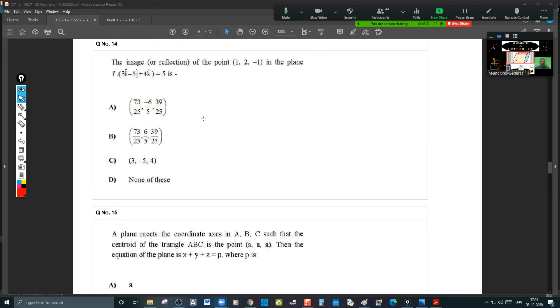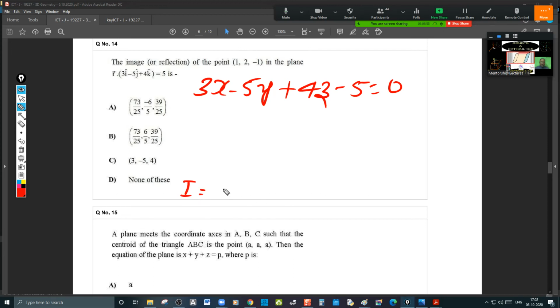Question number 14 is the image or reflection of the point. This is the plane, please. Now I'll make you understand this. This is the plane 3x minus 5y plus 4z minus 5 equal to 0. And just now I said, for the foot I gave you the formula.